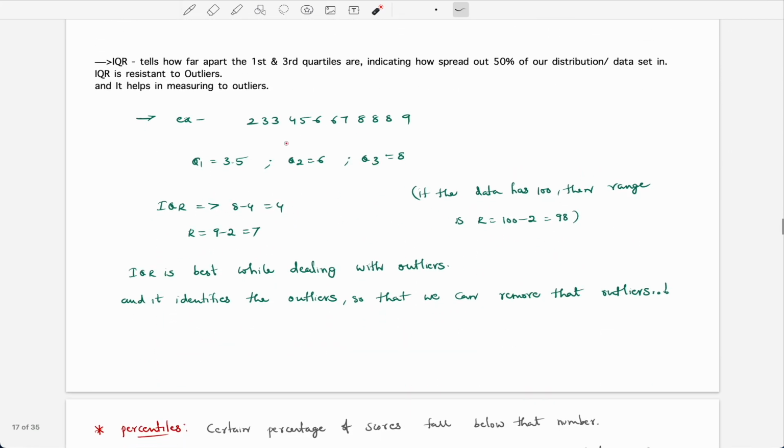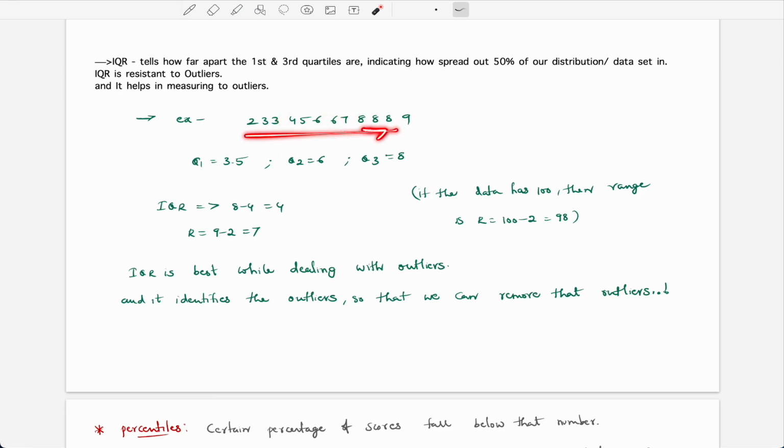So for example, we have taken a small data set like 2, 3, 3, 4, 5, 6, 6 and 8, 8, 9 and so on. So what is the Q1 here? If we simply divide this into 4 parts, this is Q1 which is 3.5, this is Q2 which is 6, and the Q3 which is 8, right?